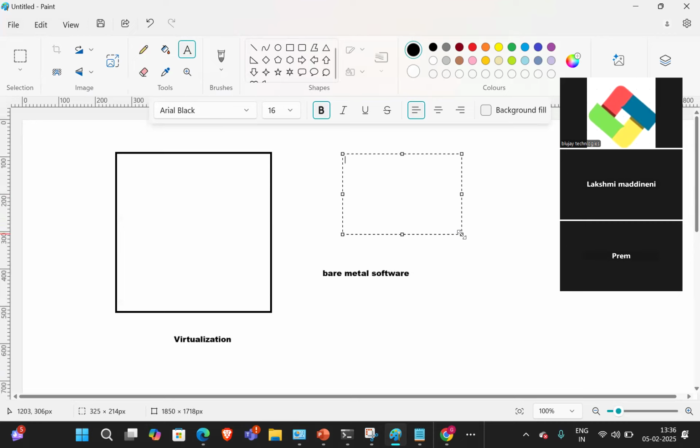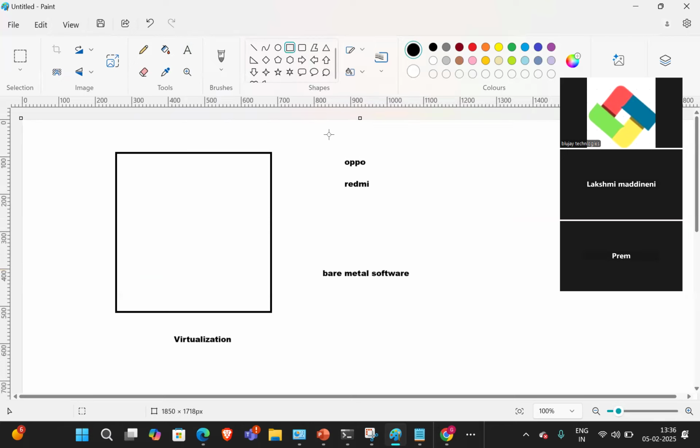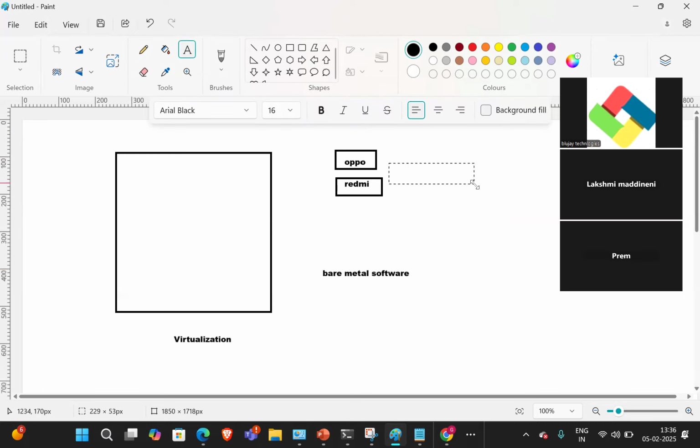Which phone are you using, Lakshmi and Prem? Oppo, you are using. And Lakshmi, which mobile are you using? Redmi. Redmi mobile, right? So these are all hardware companies. Oppo is a hardware company and Redmi is a hardware company, right? So which OS is installed on your mobile hardware? Android OS is installed on your mobile, right?